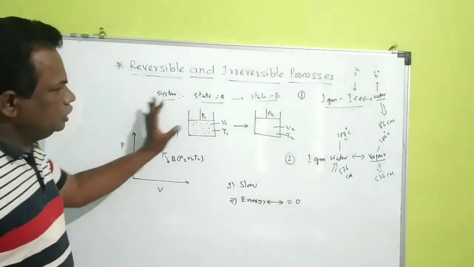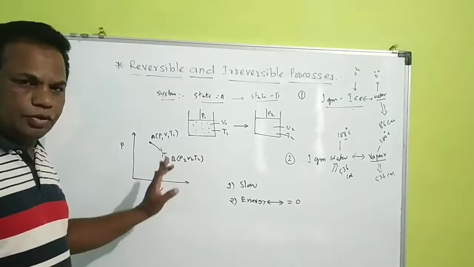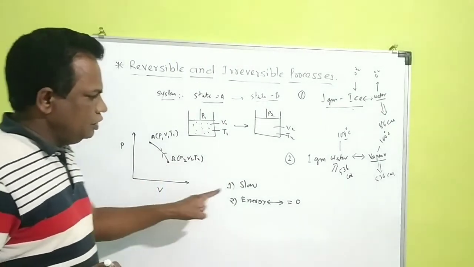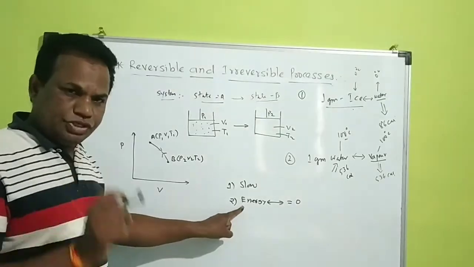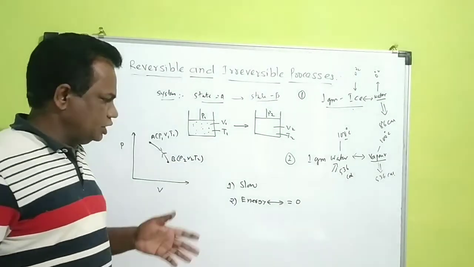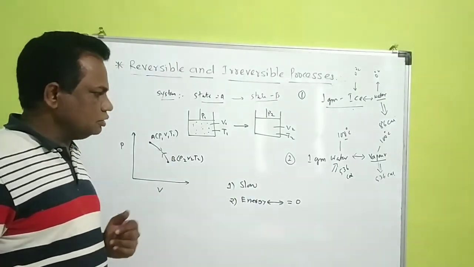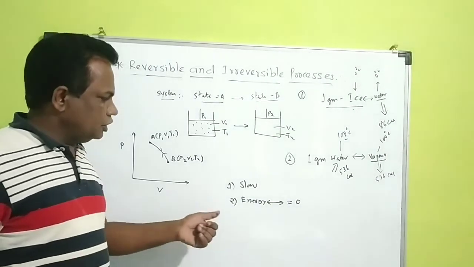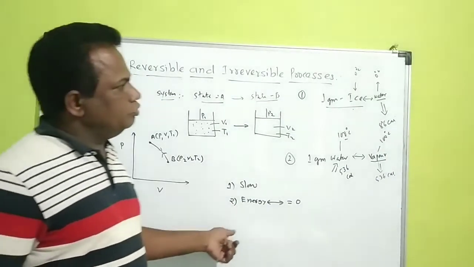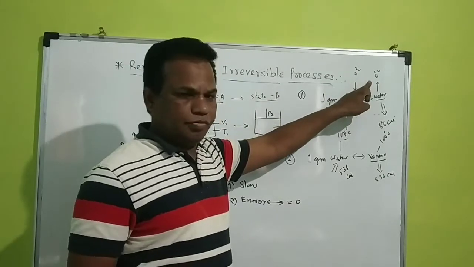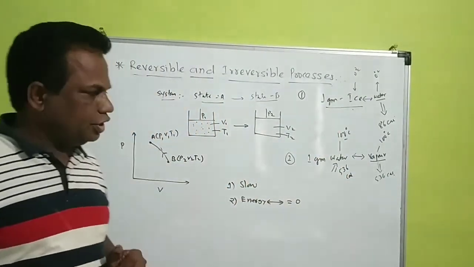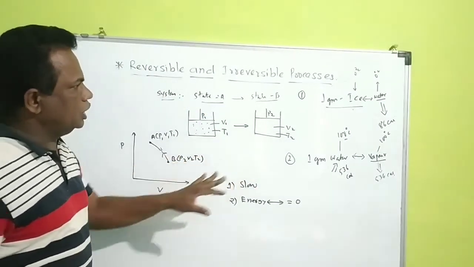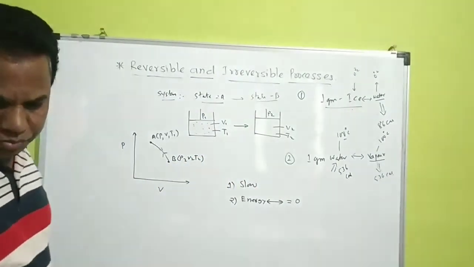So this is all about the reversible process. A reversible process must be very slow. Energy loss must be zero. Energy loss may be due to friction or anything, that must be zero. Then this process must be at constant temperature, that means isothermal, or it may be adiabatic. So this process is called a reversible process.